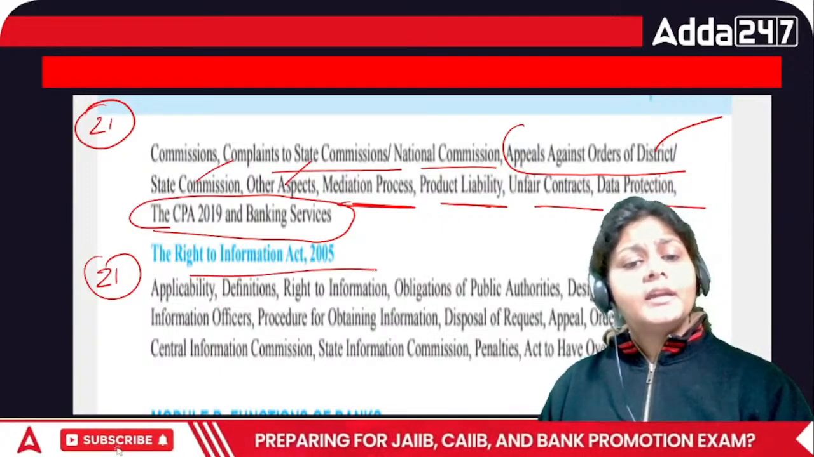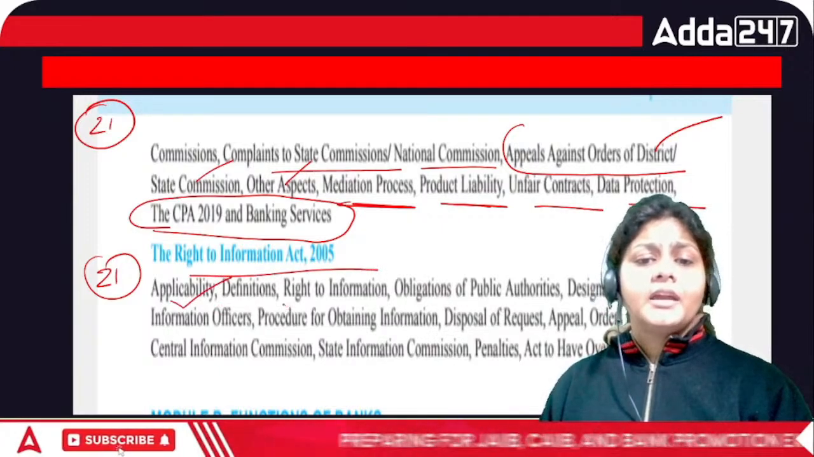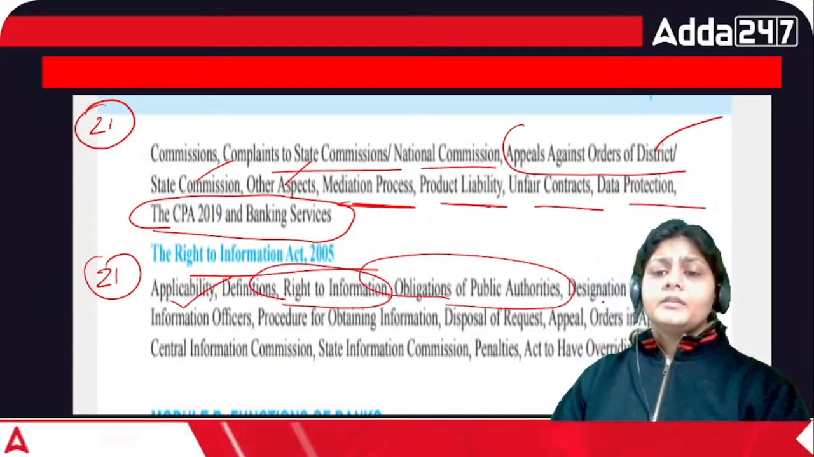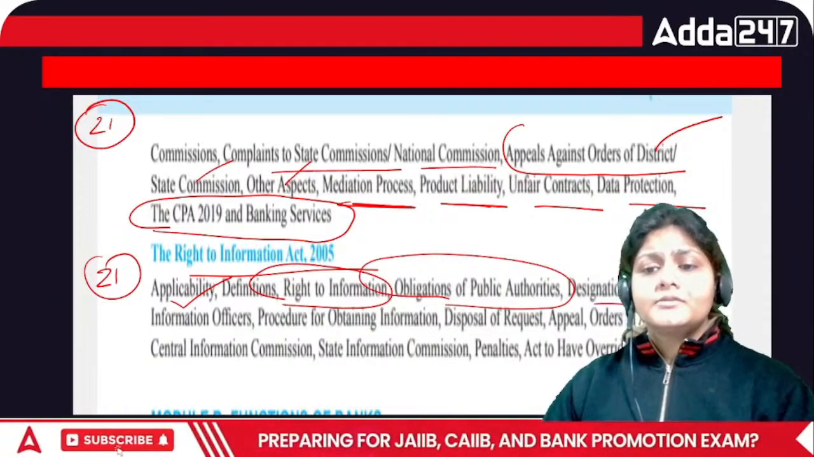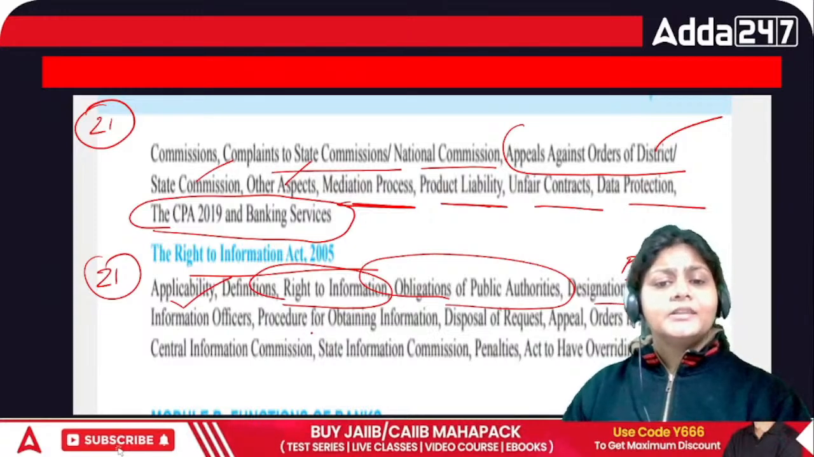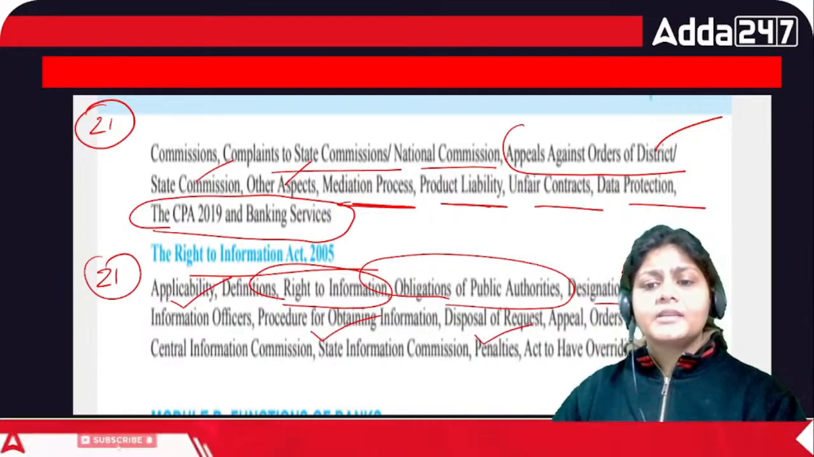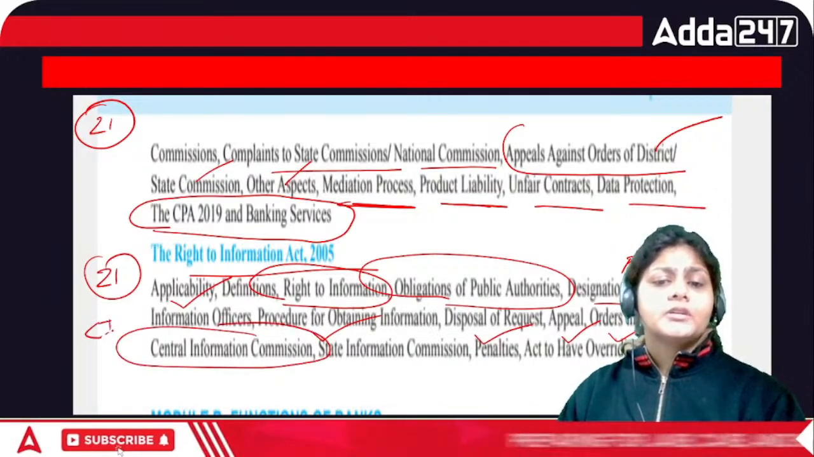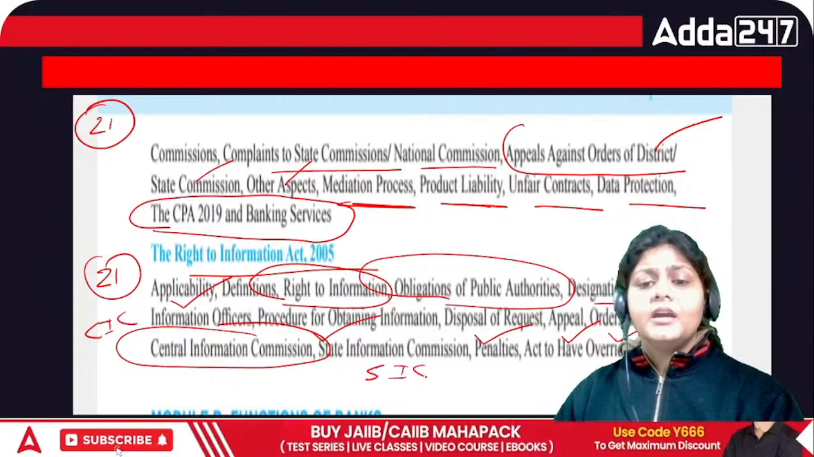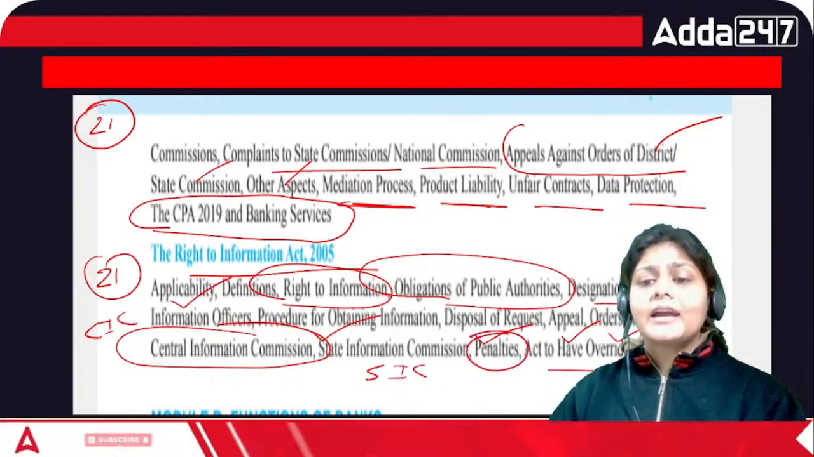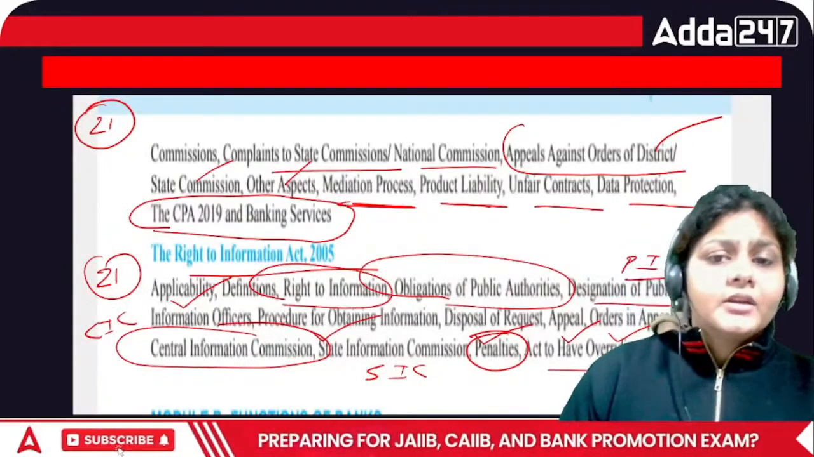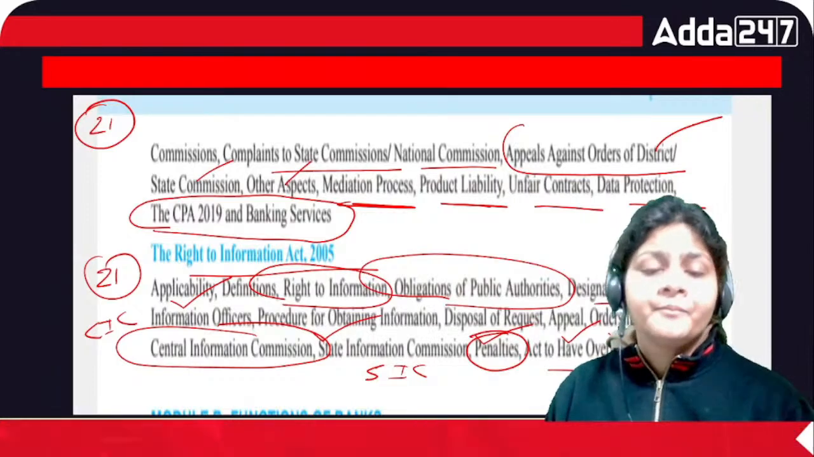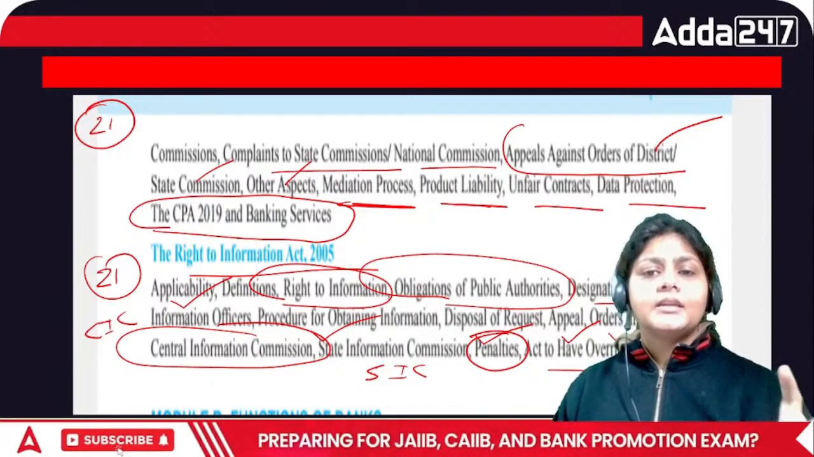Then what is the RTI? What is the applicability of RTI? What is the obligation of a public authority? What is the meaning of public authority? Then designation of PIO in the bank. Who is the PIO? Procedure for obtaining the information, disposal of request, appeal, order in appeal. What is CIC, the Central Information Commission? What is SIC? What is the penalty, and the act having an overriding effect? So these are the 21 chapters you have in your module.